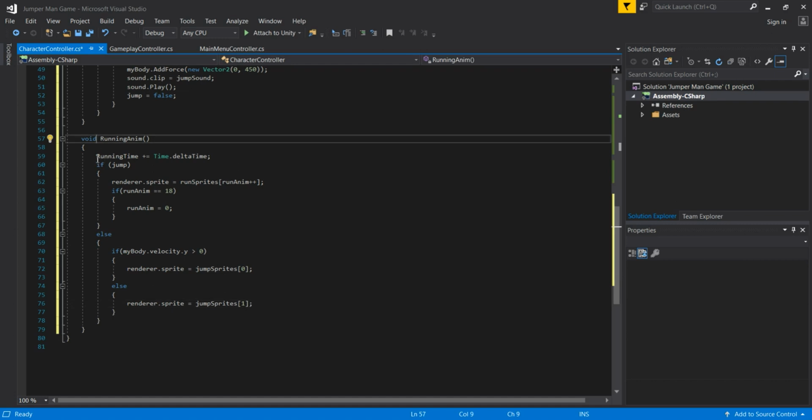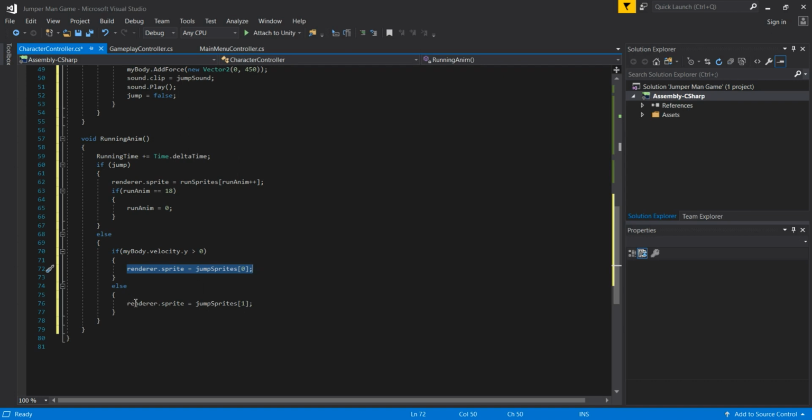So what we did here, first of all, we increase this running time with this Time.deltaTime. Then we are checking here if we are on the ground. So this if jump means if we jumped, then we are on the ground, and if we are on the ground, we are going to execute this piece of code, which is the running animation. Then we check in the else statement if we are in the air. So if we are in the air, we're checking here if our velocity.y is greater than 0, meaning if we are in the air, we are going to take our sprite renderer and store that in the jumpSprites, because now we are in jump mode.